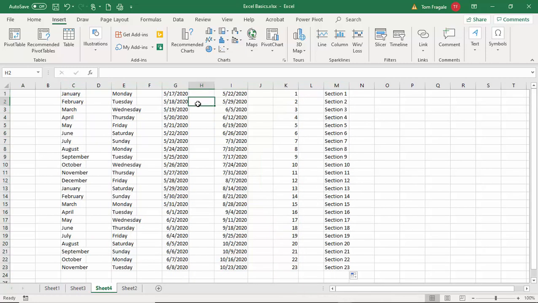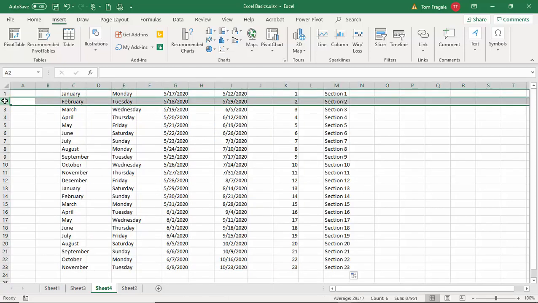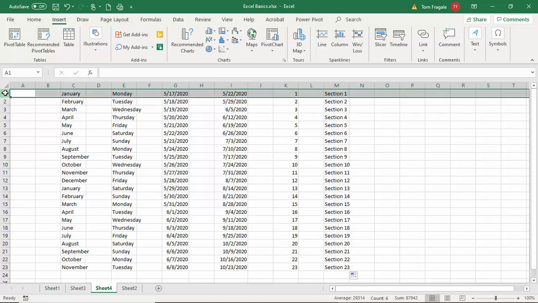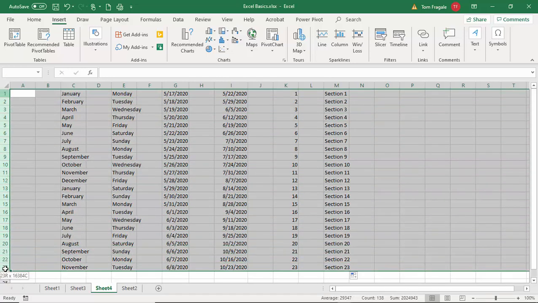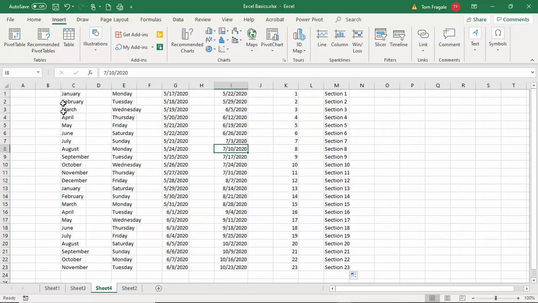All right. So if you want to do a row, then I'm going to click on number 2, and now that row is selected. If I want to do more than one row, let me start at number 1 this time, and then hold down the left mouse button and drag it down, and then all of those rows are selected, right?